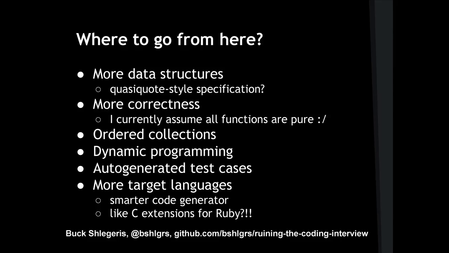Where to go from here? More data structures. I would love to have some quasi-quote style specification of your data structures, because currently the way that you explain to my system how to use a constant sized heap is basically literally writing a Java abstract syntax tree manually, which is really irritating, and I would love to do better than that.